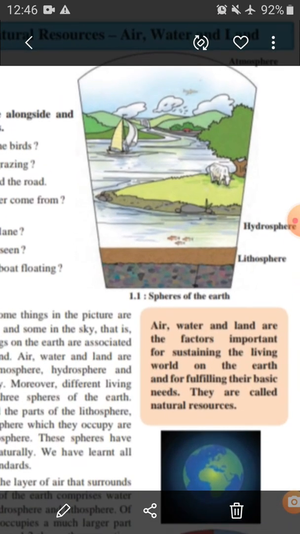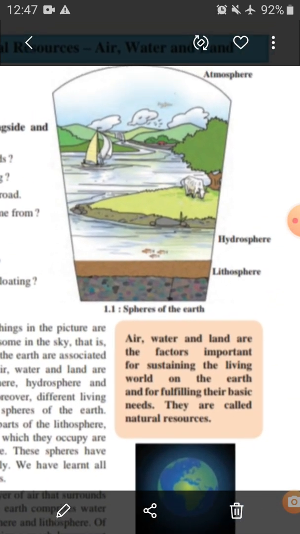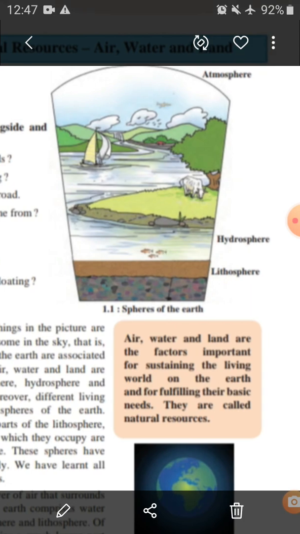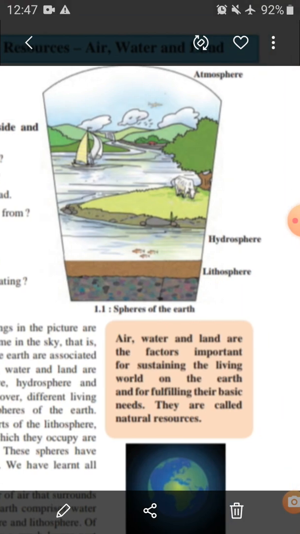Okay, in this picture the name given is spheres of the earth, and in this picture there are 3 parts which are lithosphere, hydrosphere and atmosphere. Lithosphere contains the part of the land, meaning zameen. Hydrosphere contains the part of the water, and atmosphere contains the part of air.